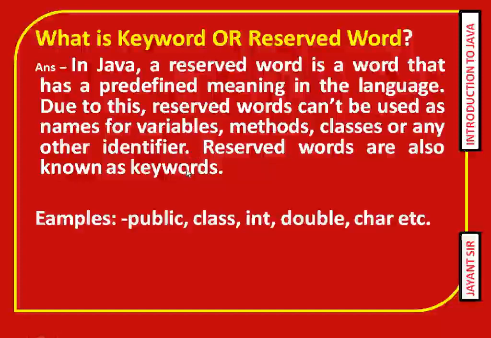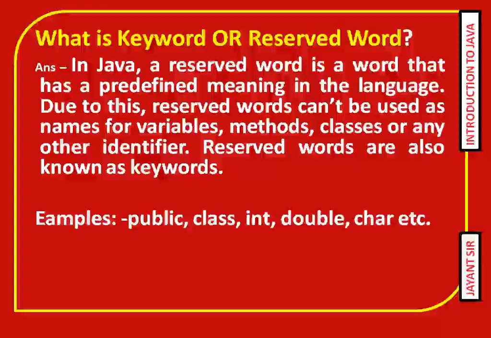For example, if we write class SBCS, it is okay, the name of the class is SBCS. If you write class int, it is wrong, because int is a keyword. This keyword has a particular meaning in the Java language, so you cannot use it as a class name.